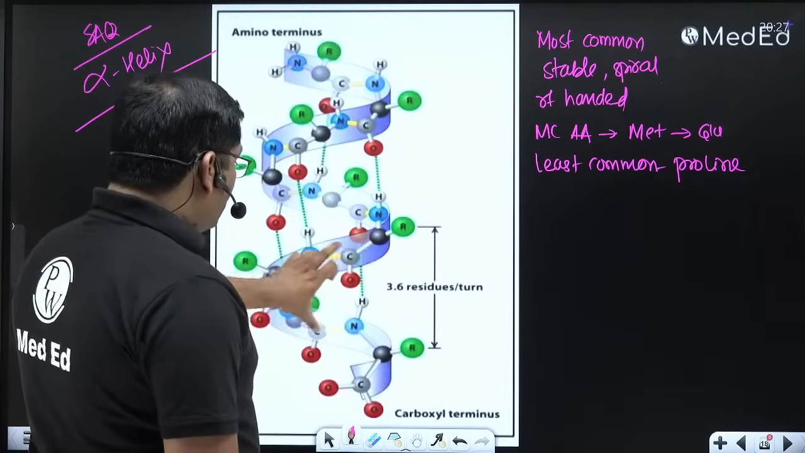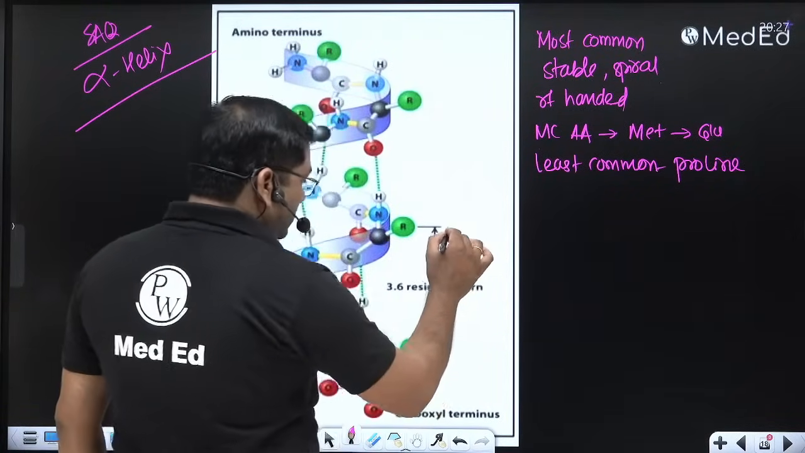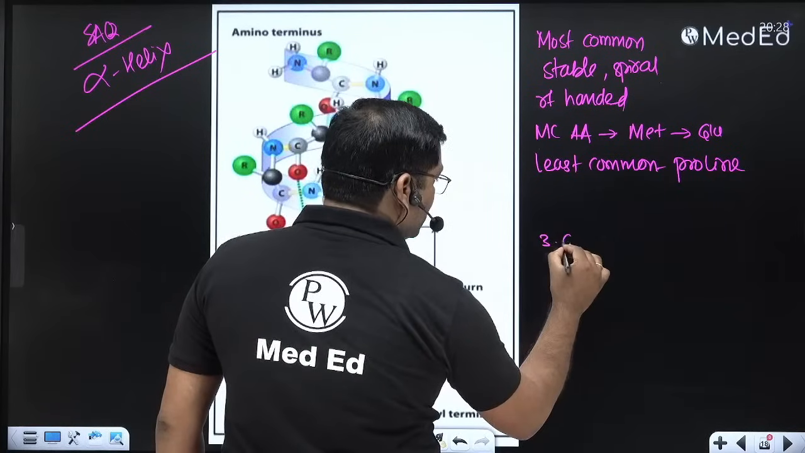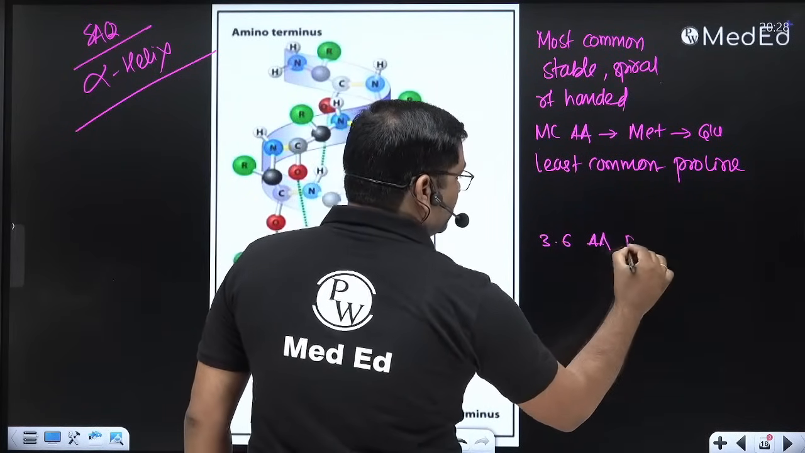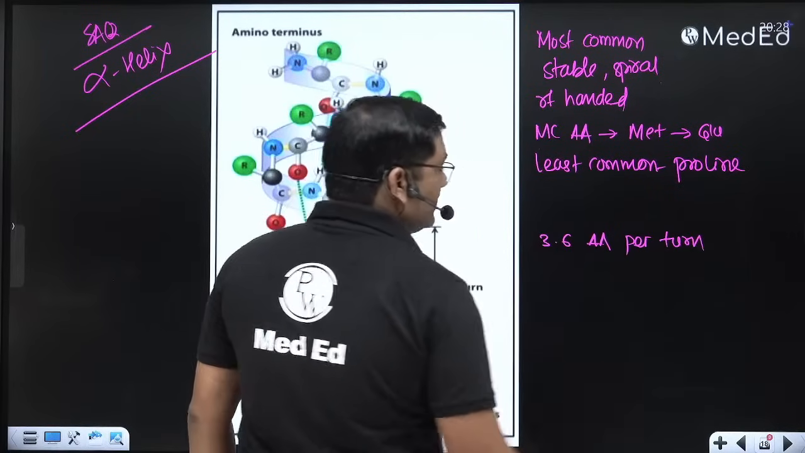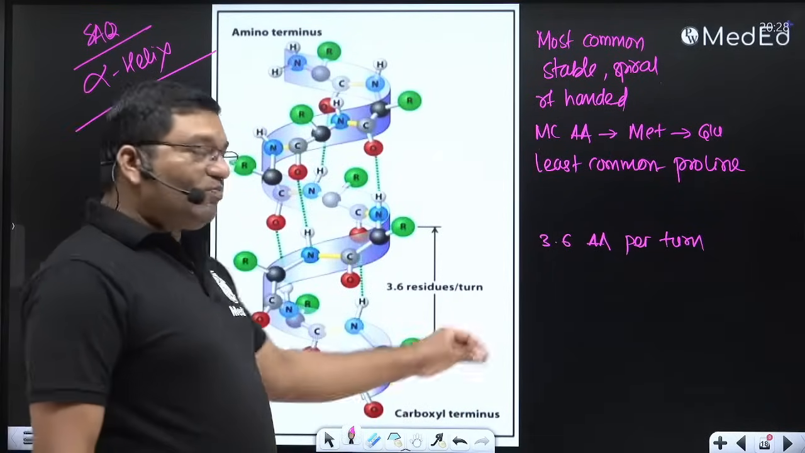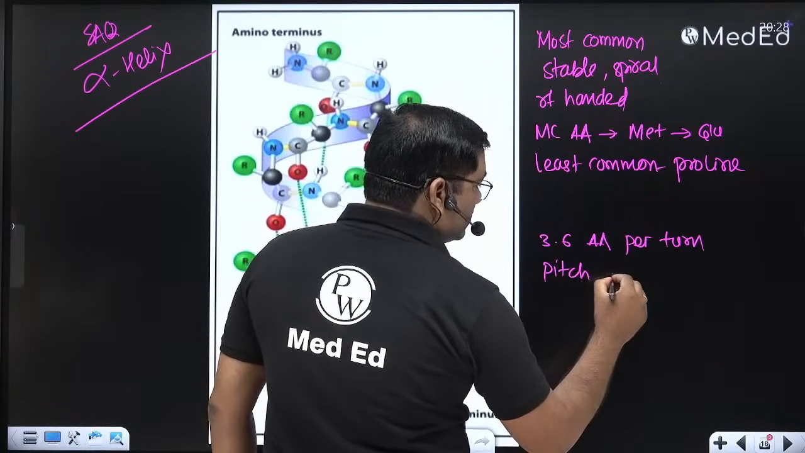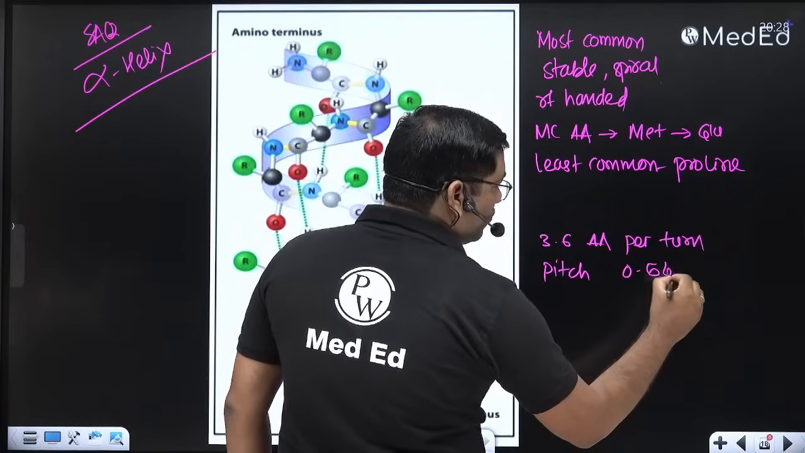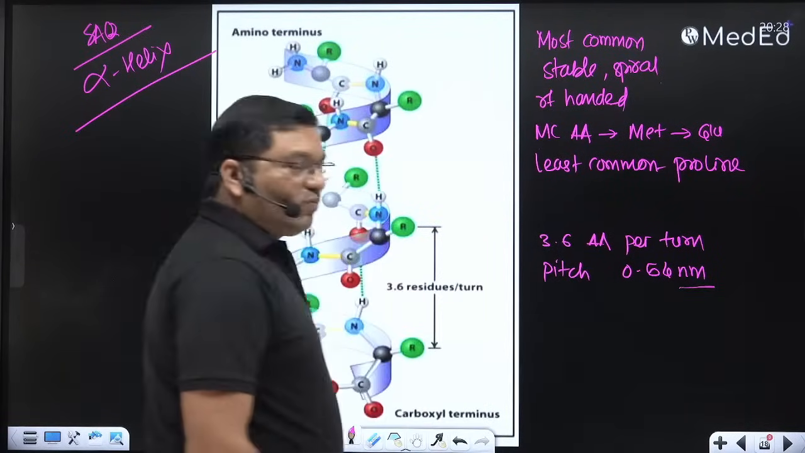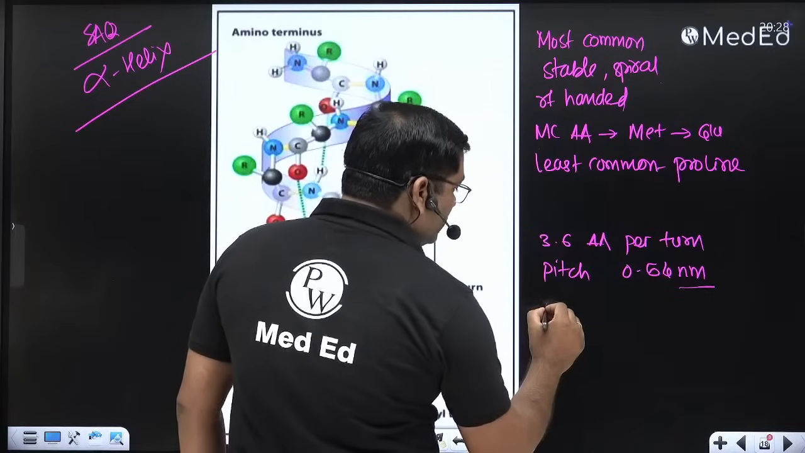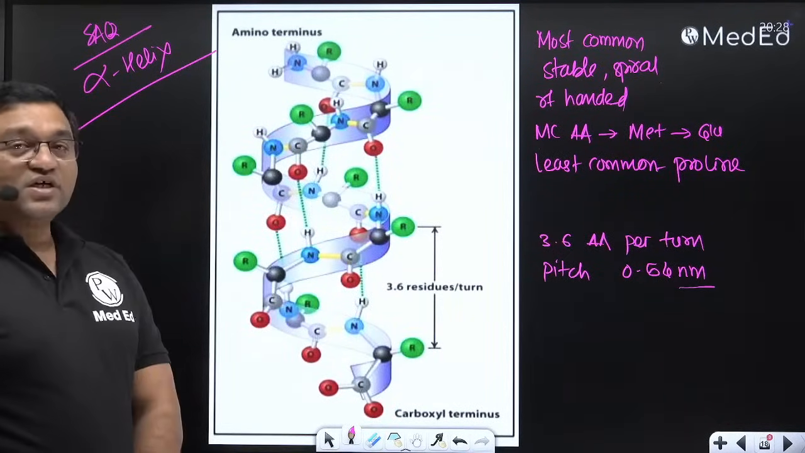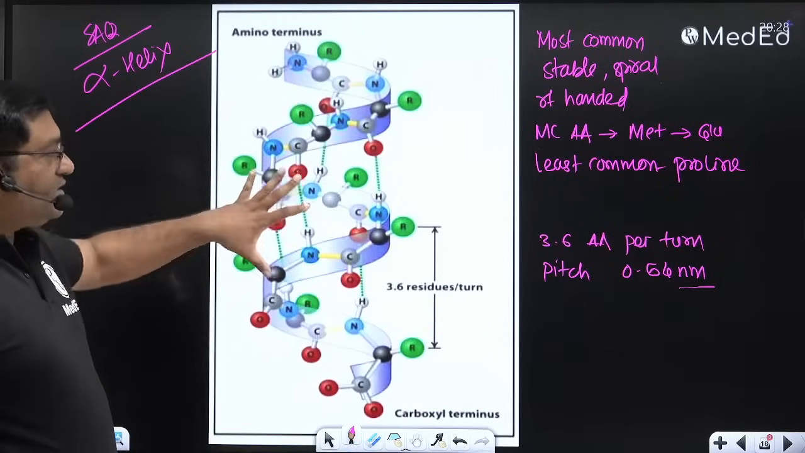Now this is a turn of the alpha helix, which contains 3.6 amino acids per turn. Each turn of the alpha helix contains 3.6 amino acids. The pitch of the turn is 0.54 nanometer, and the distance between two amino acids is 0.15 nanometer.